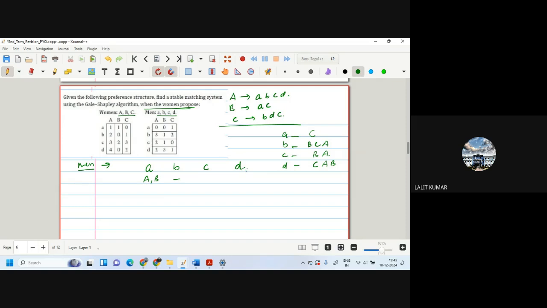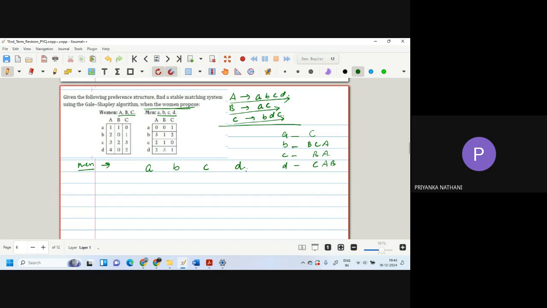For B we have C. See, C is going to propose to B. These are the women and they are the preferences.